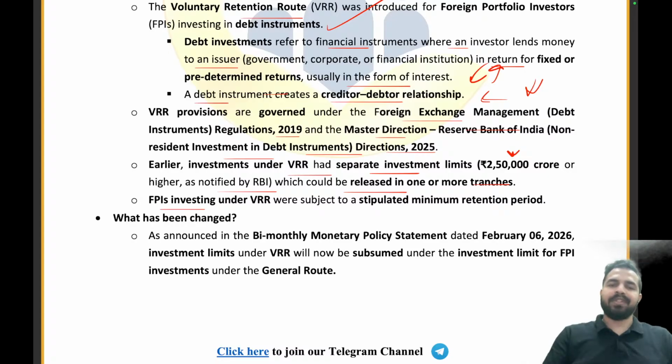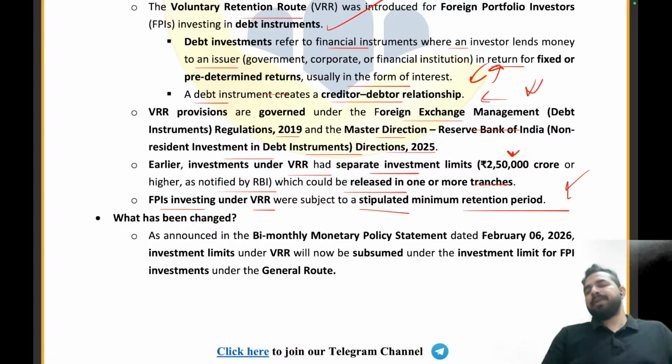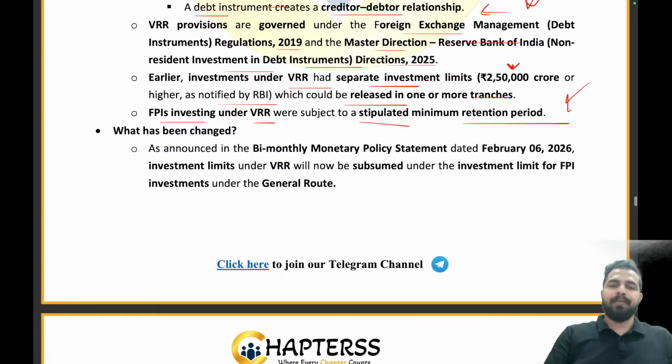Now the FPIs investing under VRR were subject to a stipulated minimum retention period. I told you that there is a minimum retention period for them. Now the RBI has brought some changes to these regulations. First of all, as announced in the bi-monthly monetary policy statement dated February 6, 2026, investment limits under the VRR have now been subsumed under the investment limit for FPI investments under the general route.